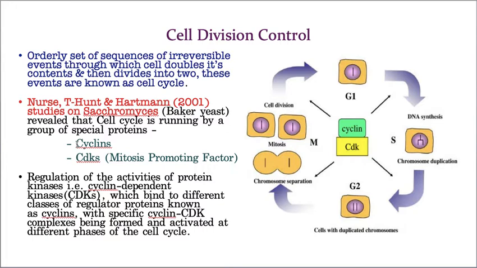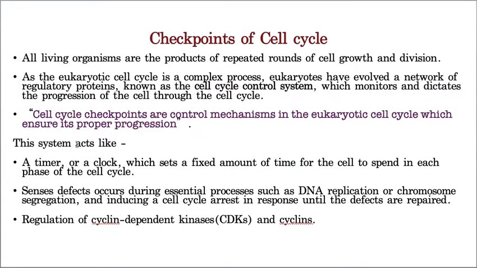Hope you understood. Now, let us take checkpoints of the cell cycle. All living organisms are products of repeated cell divisions. Am I correct or not?